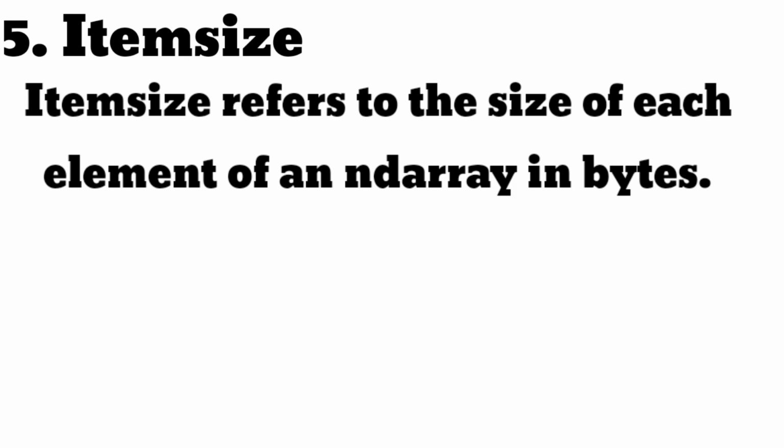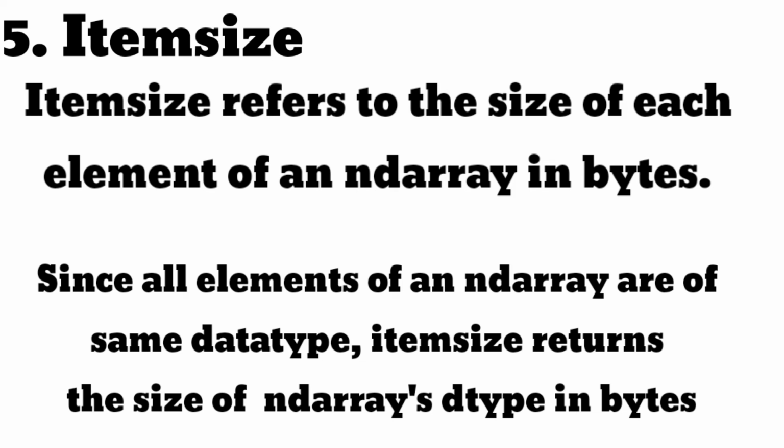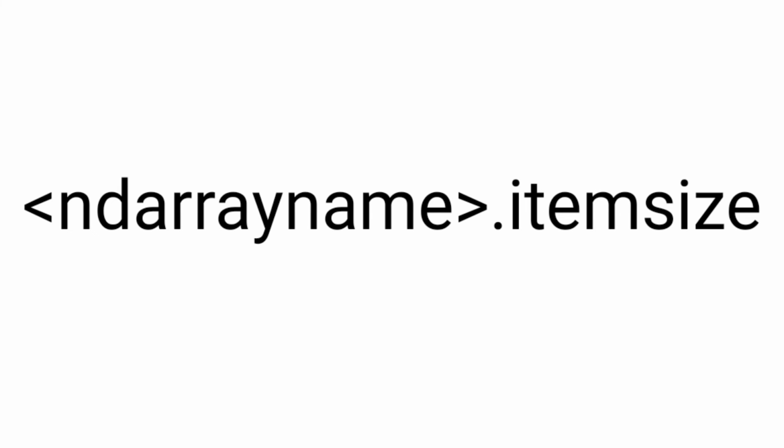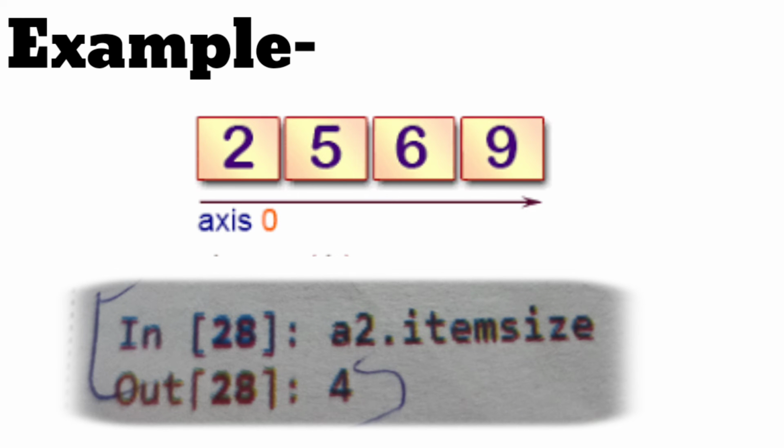Now we will talk about item size. Item size refers to the size of each element of an ND array in bytes. Since all elements of an ND array are of the same data type, item size returns the size of the ND array's dtype in bytes. You can check the item size of an ND array as the array name .itemsize and press enter. For example, my array name is A2, so I will write A2.itemsize and press enter. It will show the item size of my array.